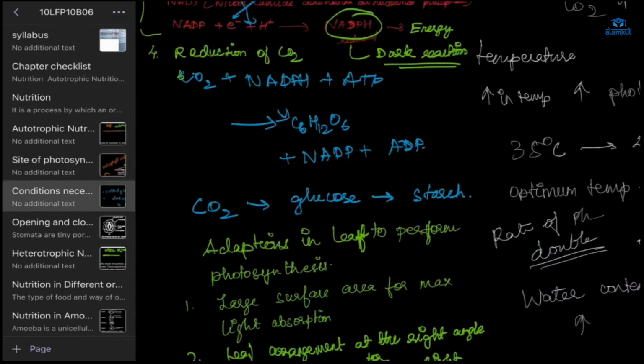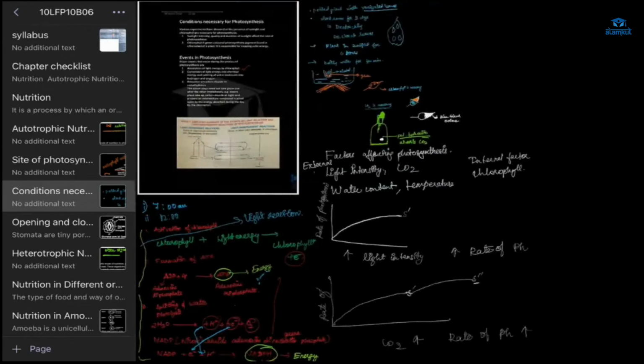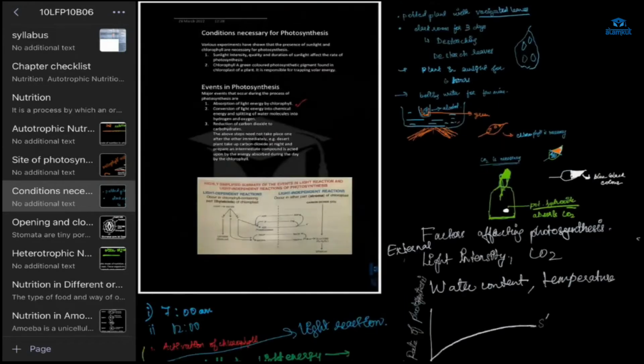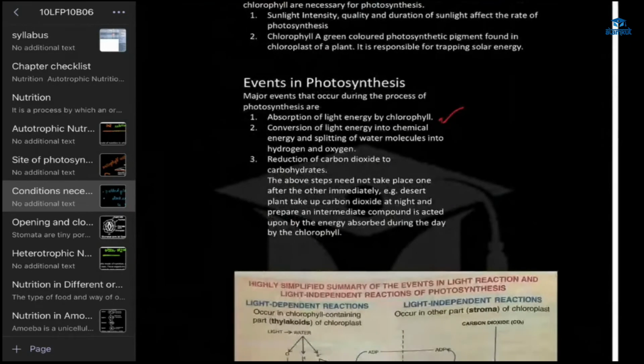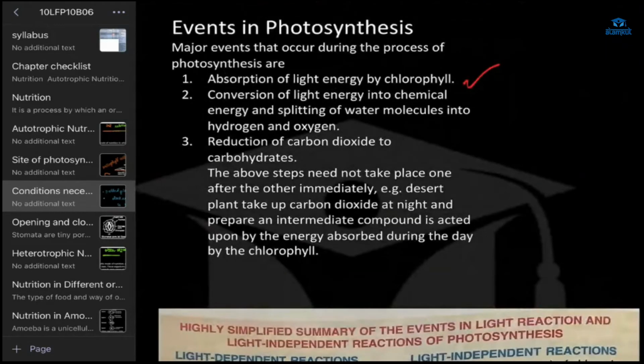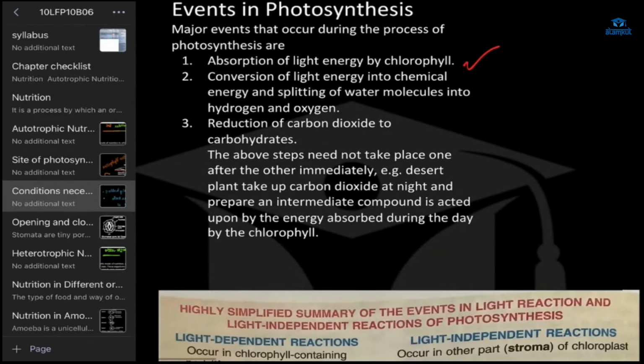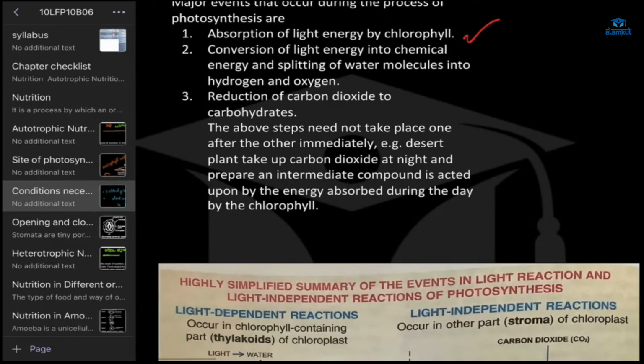In the next slide, I have talked about the conditions necessary for photosynthesis. Then I have talked about the events in photosynthesis: absorption of light by chlorophyll, conversion of light energy into chemical energy, splitting of water molecules into hydrogen and oxygen, then reduction of carbon dioxide to carbohydrates.